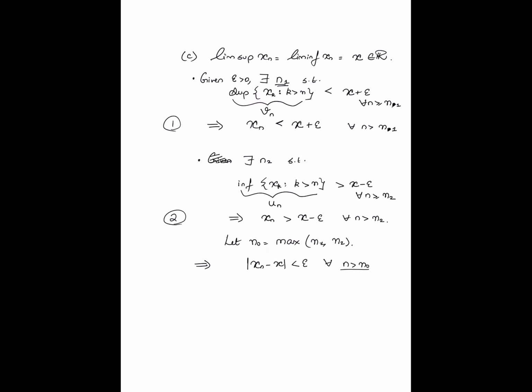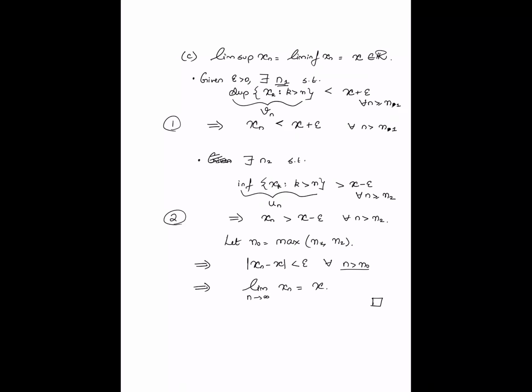Okay, so for any given epsilon greater than 0, we have shown that the values of the sequence are within epsilon of x for all n greater than n naught. So such an n naught always exists. That in turn obviously implies that the limit as n goes to infinity of xn is equal to x. In other words, the limit matches the lim sup and the lim inf.